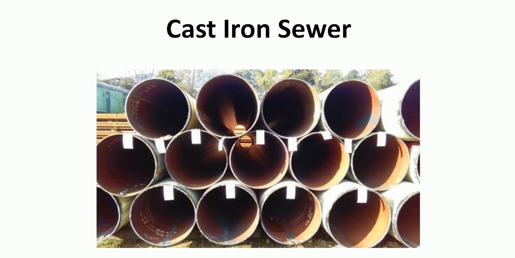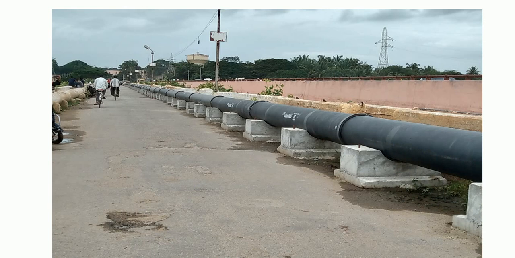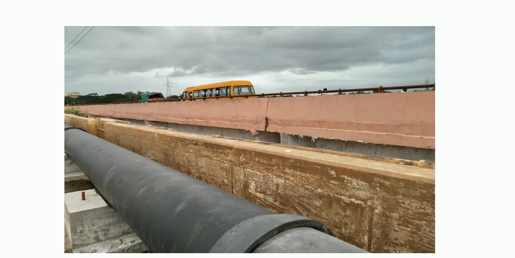Okay, so this is the cast iron sewer, and this is a photograph which I have taken. Like I told you, these pipes can be used whenever we have pressure flow. This is a rising main. This pipe is located on the recently constructed Harihara bridge, where the construction is new, and these pipes are laid over the ground, running under pressure.